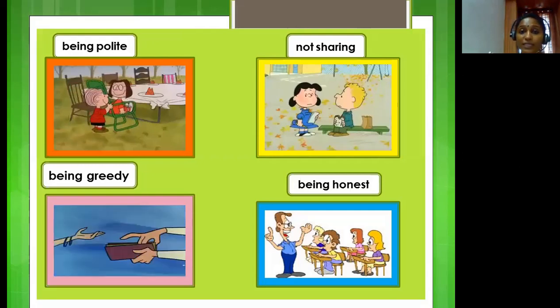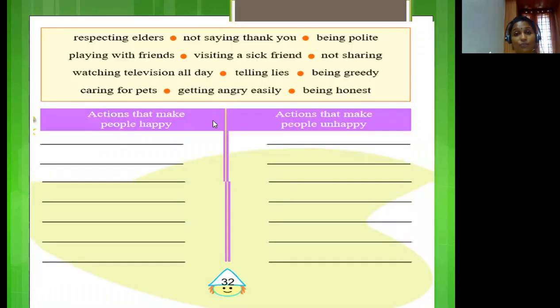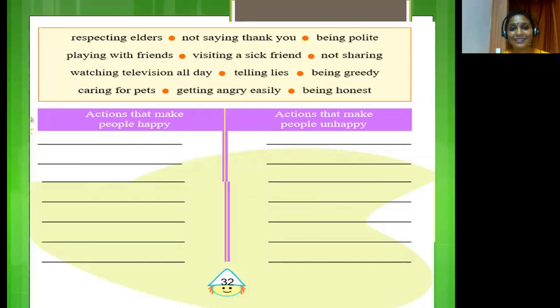Okay? Now let's go back to our page. Here you have two boxes, children. The heading of the first box reads like this: actions that make people happy. And the second one is actions that make people unhappy. So go through the actions that are given here and list them down in these boxes. Any action that will make others happy must go in the first box. And the actions that do not make others happy must go in the second box. So children, please do this activity and post it to my personal WhatsApp number.